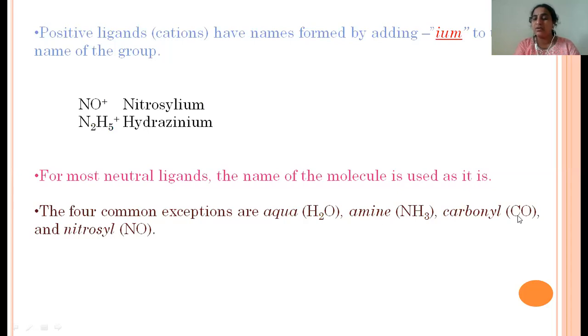And this one we generally say carbon monoxide, but here we have to use carbonyl. Here it is nitrogen monoxide, but in IUPAC nomenclature in coordination chemistry, we have to use nitrosyl. So these are the few exceptions among neutral ligands, but all the remaining neutral ligands are written as they are.